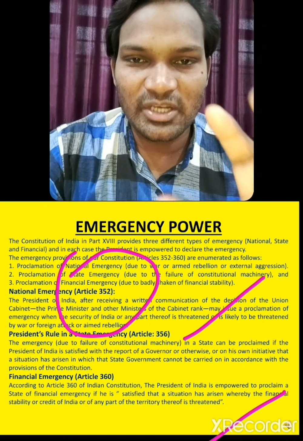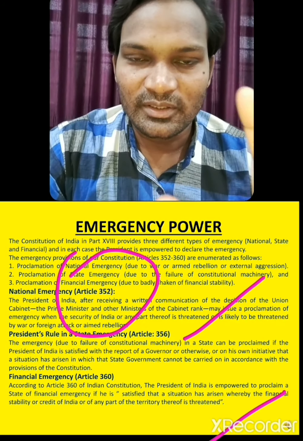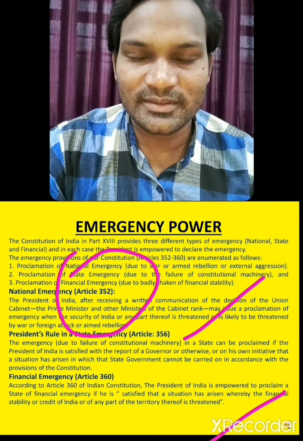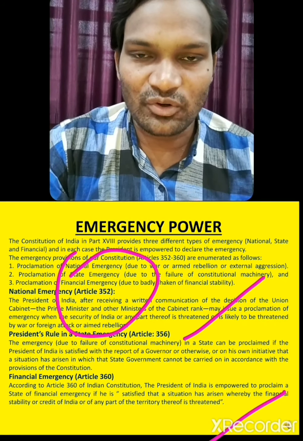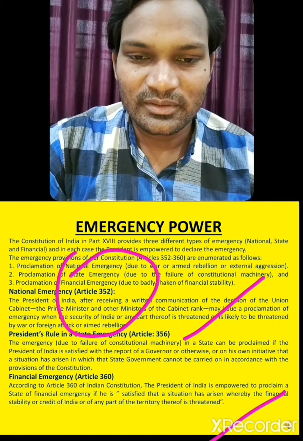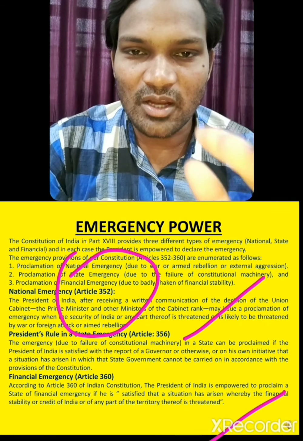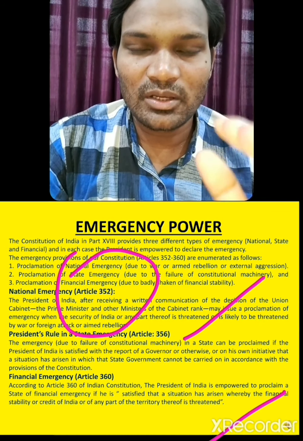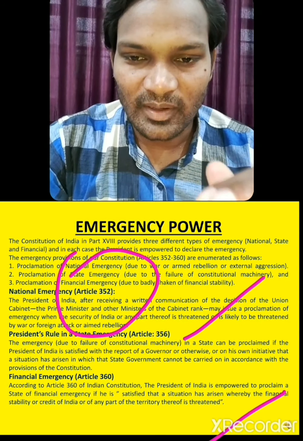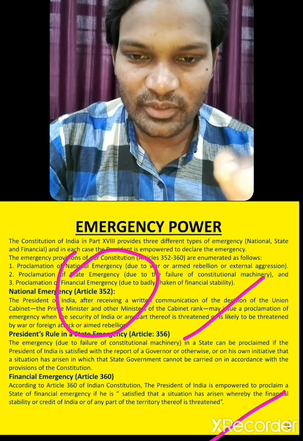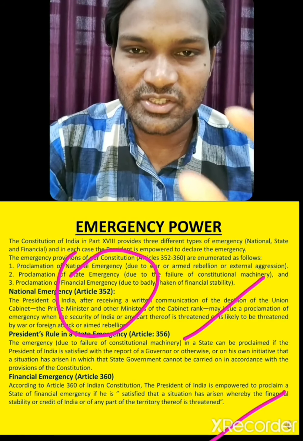Third one is financial emergency. I'll give a simple example. COVID-19 is going on, and it has already been quite many months. In the upcoming months or maybe years also, we don't know. Suppose we are financially shaken and the country is not able to function. Then the president declares financial emergency, and he tries to cut down the salaries of some government officials in different offices, and that is how we run the country. It all depends on the president. Article 360 declares financial emergency, dear students.